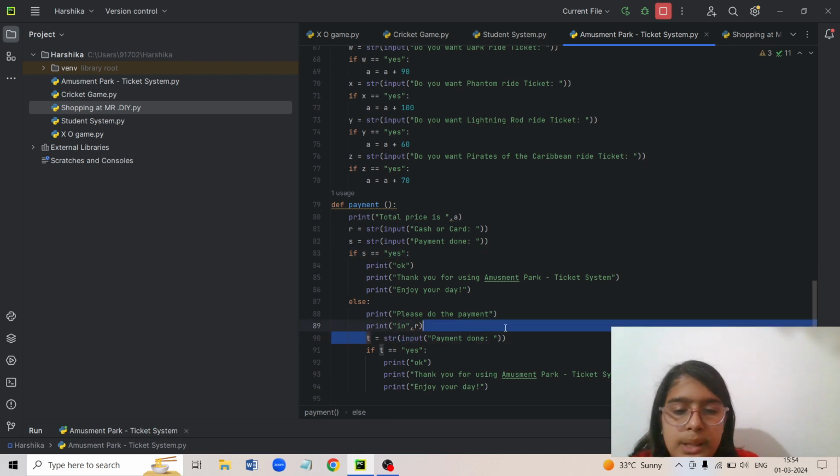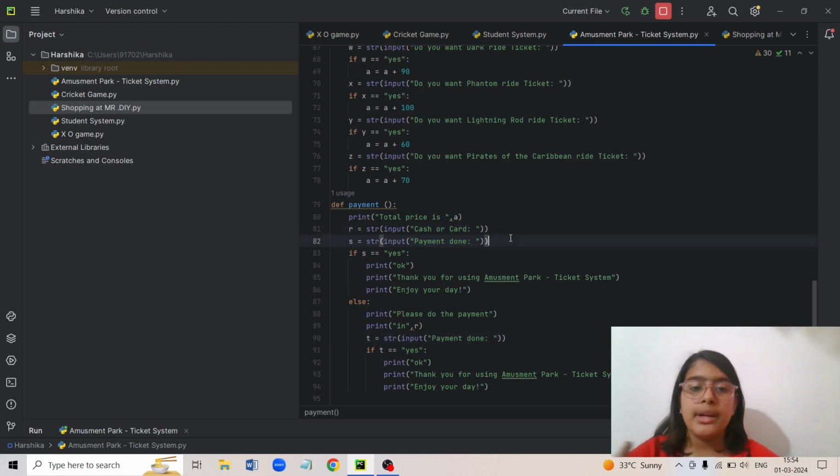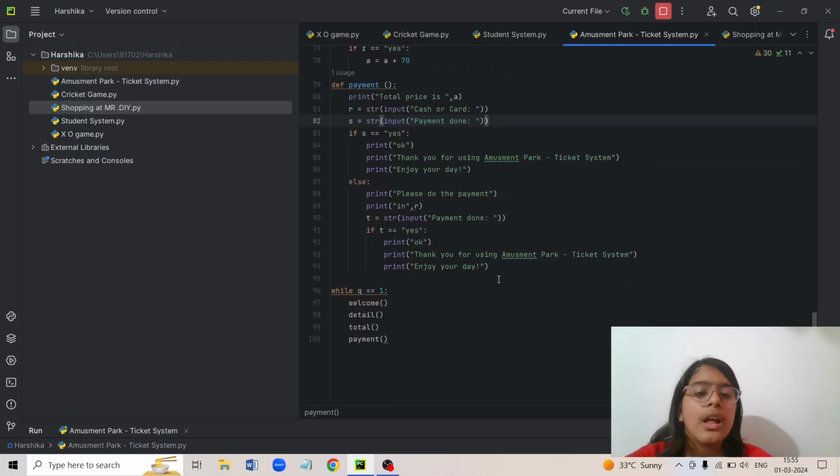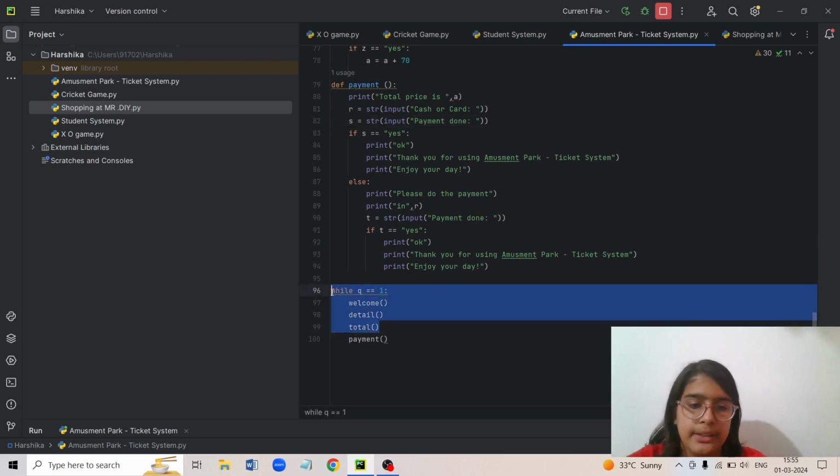Then there is another variable, T is equal to payment done. I tried to use the same S value, but it was not running properly, because in the ending I've put payment only once. We don't want it to ask you twice that the total price is this much, cash or card. We don't want to irritate the customer. So that's why here it is making a new variable of payment done, and then it is asking if T is equal to yes, it will print okay, thank you for using amusement park ticket system, enjoy your day. And here I have already explained this loop.